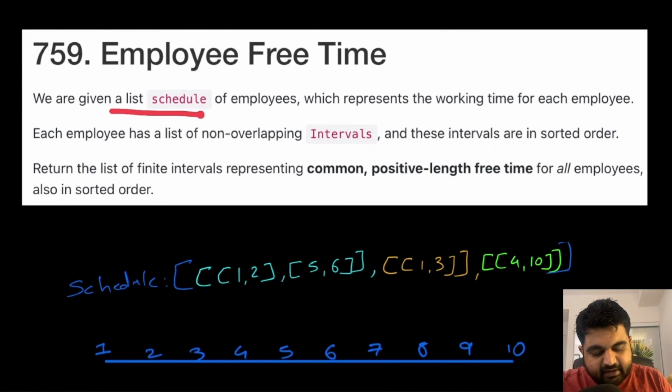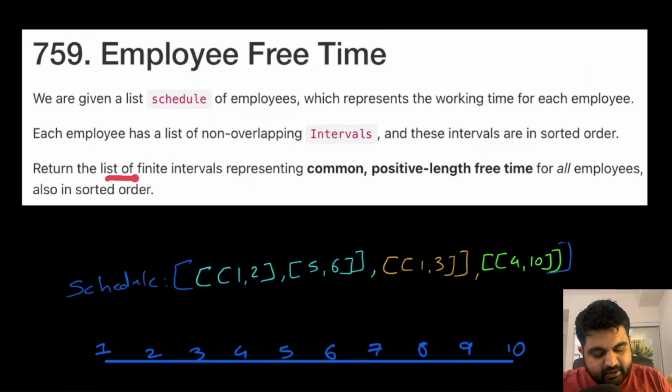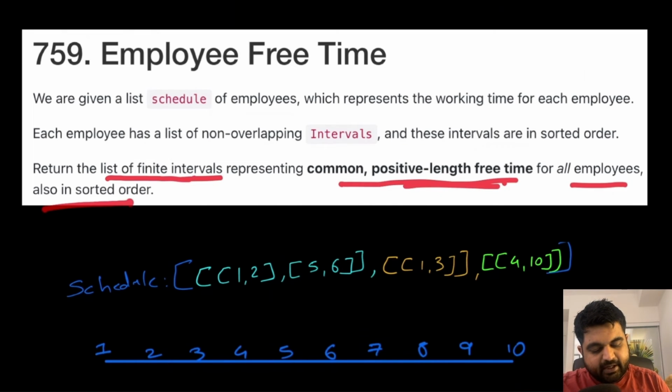Basically, we are given a list of schedules of employees that represents the working time for each of the employees. Now, each employee has a list of non-overlapping intervals, and these intervals are in sorted order for each employee. Okay. Now we need to return the list of finite intervals that represents common positive length free time amongst every single employee in sorted order.